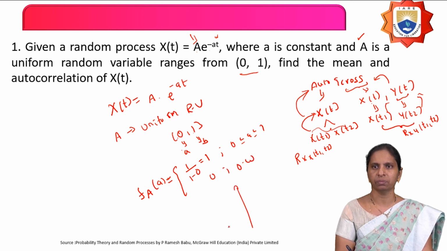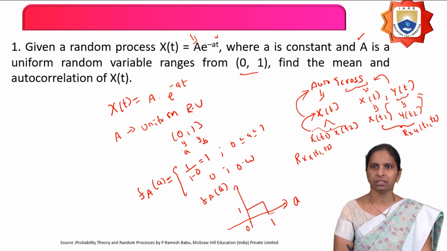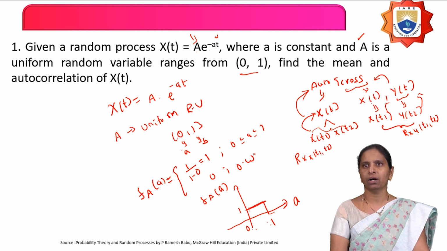If you plot the density function of that uniform random variable, on the x-axis I am taking a and on the y-axis I am drawing the density function of the uniform random variable A. It is defined from 0 to 1. From 0 to 1, the density function value equals 1, and for other values of a, it is 0. Since from 0 to 1 the density function is a constant over this interval, this random variable is called a uniform random variable.